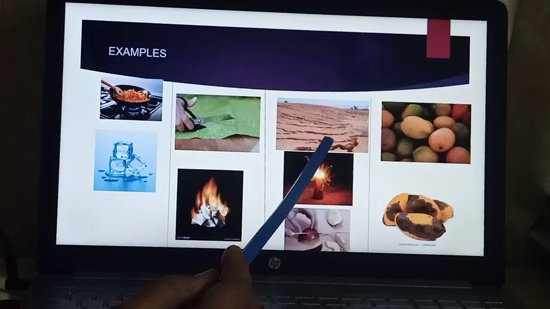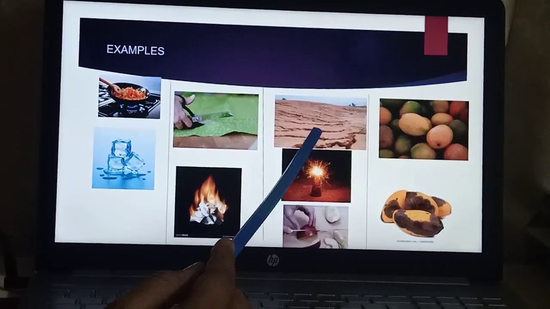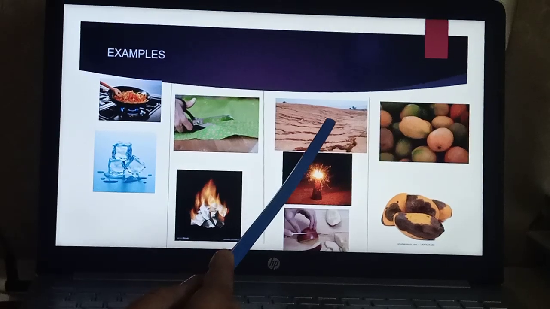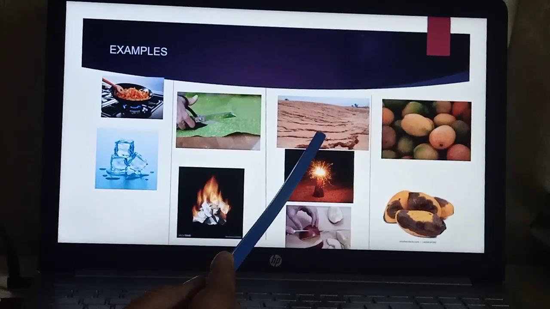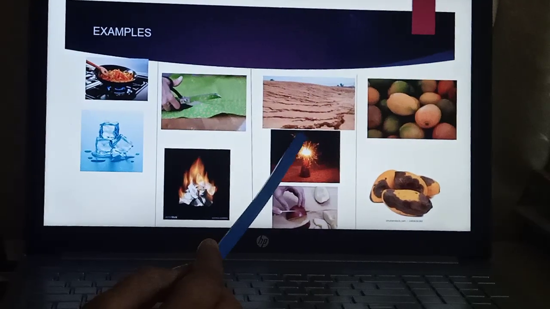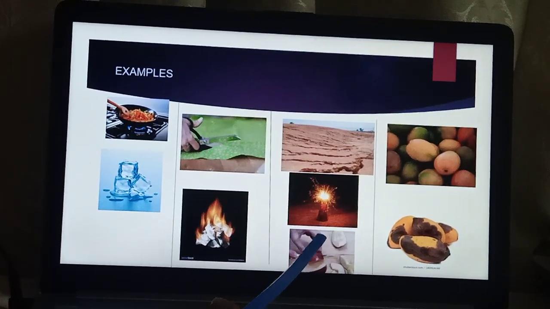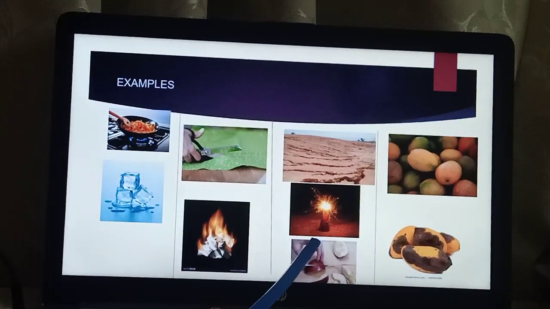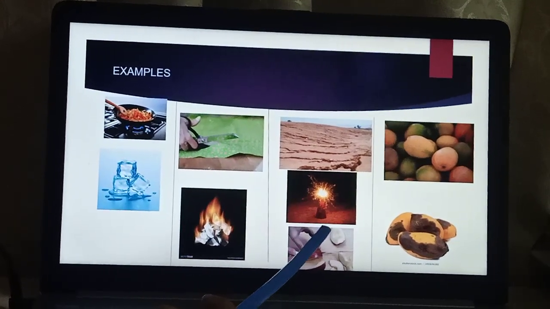Now the third category is the example of slow and fast change. That means these changes are classified depending upon the time they take to occur. In the first one, I have shown the picture of soil erosion. This is an example of a slow change. It takes a lot of years for soil erosion to occur. In the second one, you can see bursting of a cracker and slicing of an apple. These changes take place very quickly, so we can put them in the category of fast change.